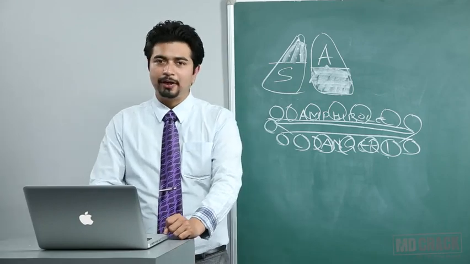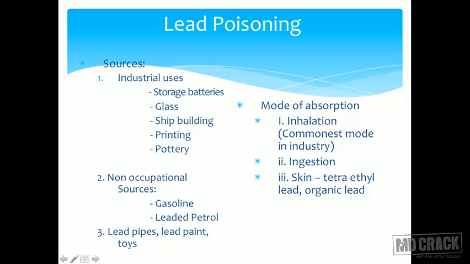The next is lead pipes. These days we don't use lead pipes. Gone are the days when we used to have lead pipes. Lead paints and toys are a different story. Many cheap toys make use of lead-based colorants, and lead paint is still available for some of the paints. So nowadays you have these advertisements of paints that say we do not have lead, we do not have VOC. They are basically talking about the absence of lead and other problematic substances like VOCs.